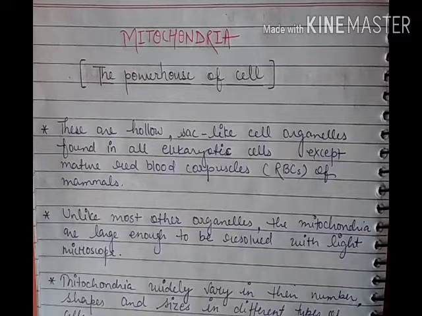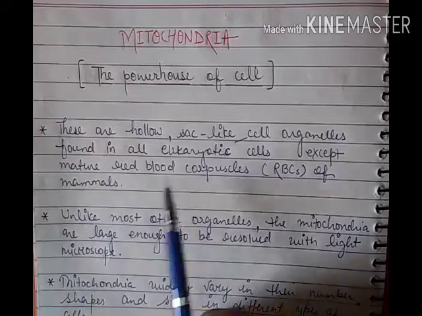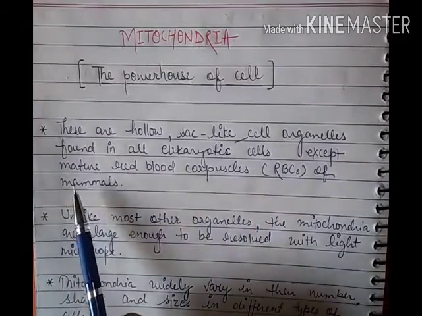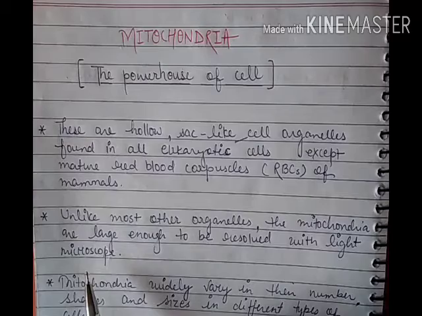Because it generates energy for the cell. It is the site where energy is generated in the cell. These are hollow sac-like cell organelles found in all eukaryotic cells except mature red blood corpuscles, that is RBCs of the mammals.